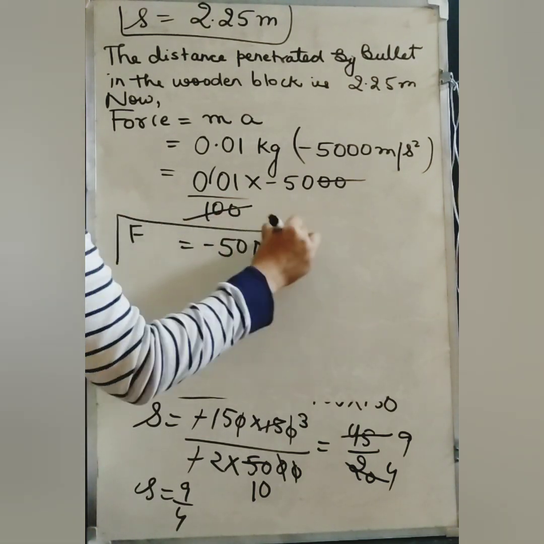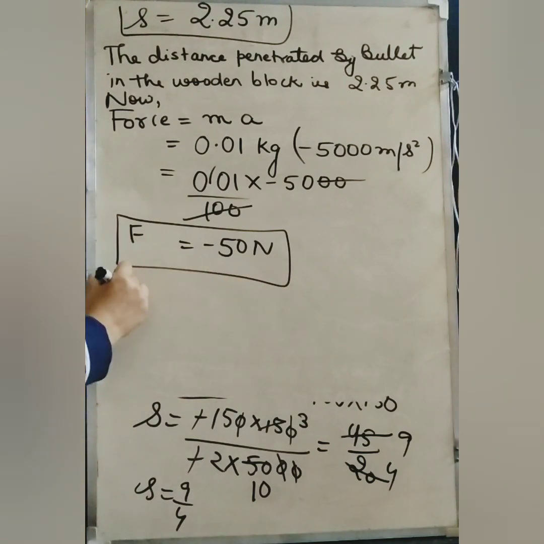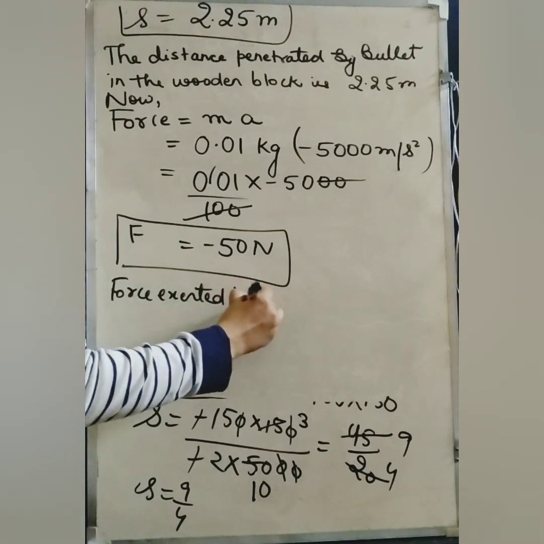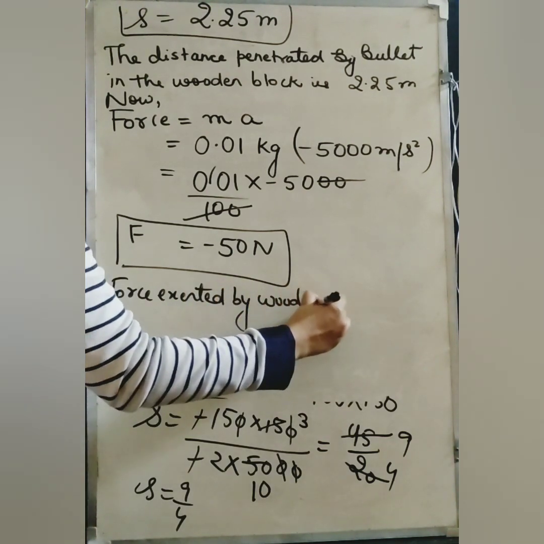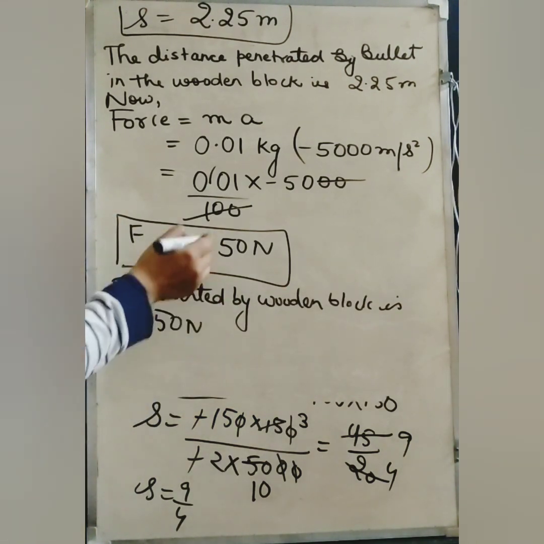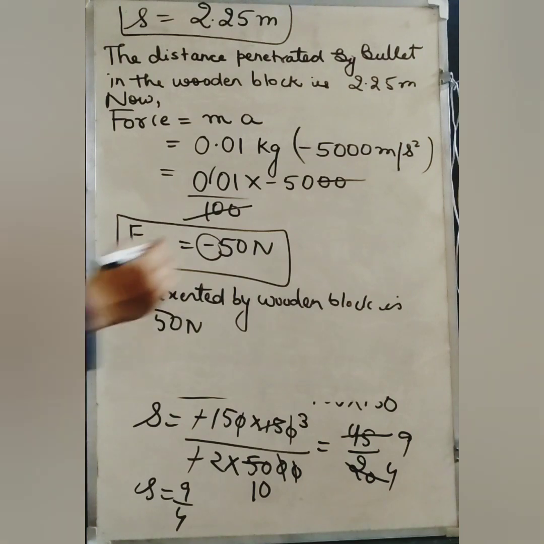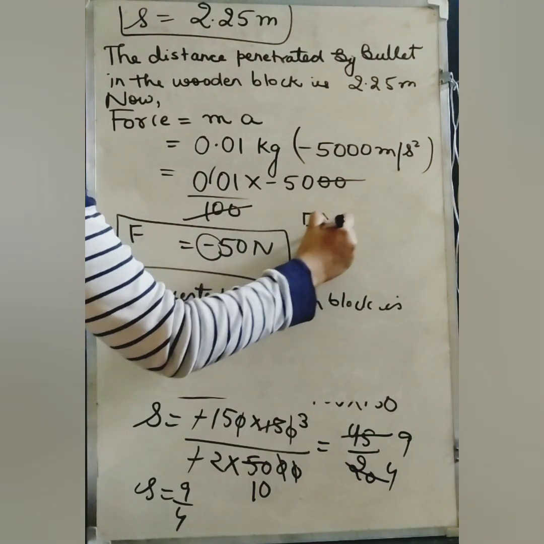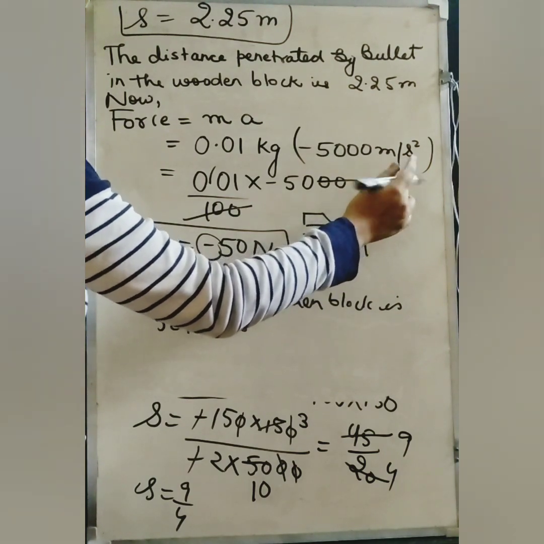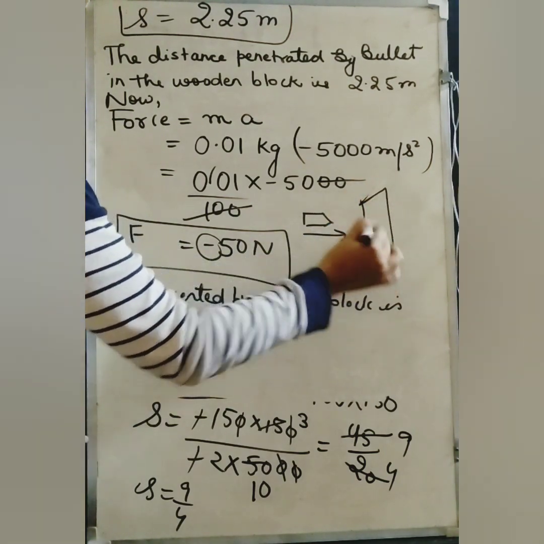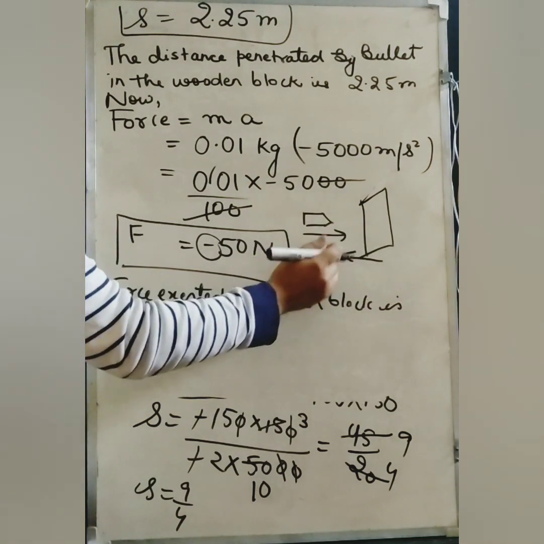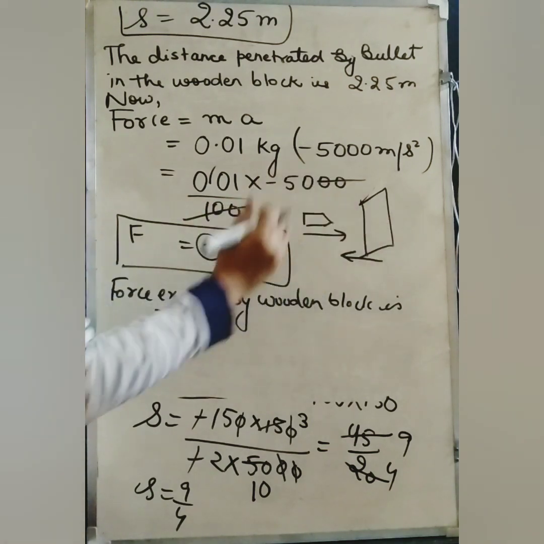So students, how much force is exerted by the wooden block? Force exerted by the wooden block is 50 Newton. And what does this negative sign show? See, the bullet was traveling in the forward direction and this wooden block was exerting force in the opposite direction, then only it was able to stop that bullet.